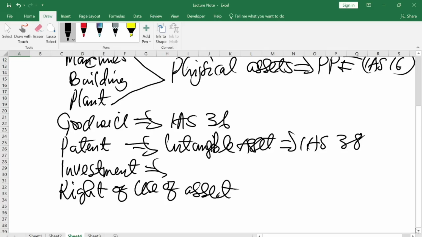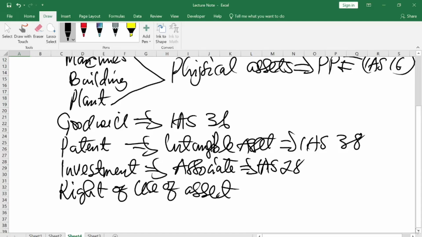Investment depends on the type of investment. You can make an investment in associates, where you acquire an asset but you are not in full control of it, which is under IAS 28.